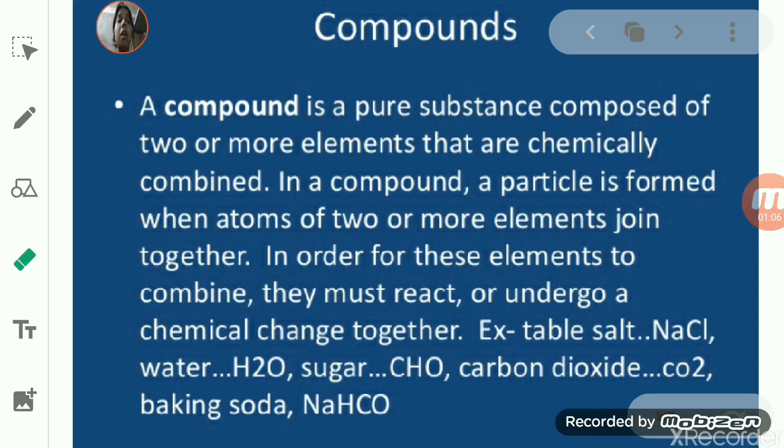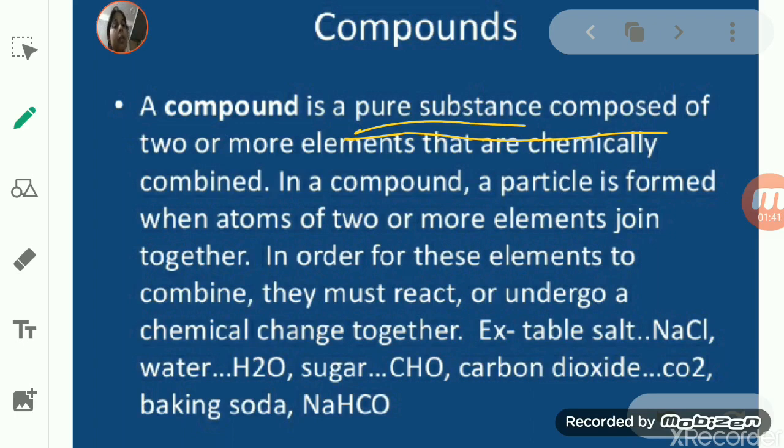Right now we will start with the next topic, and that is compound. So what is a compound? It is a pure substance which is composed of two or more elements. When we classified pure and impure substances, element and compound were both in the pure substance category, while mixture was categorized as an impure substance.